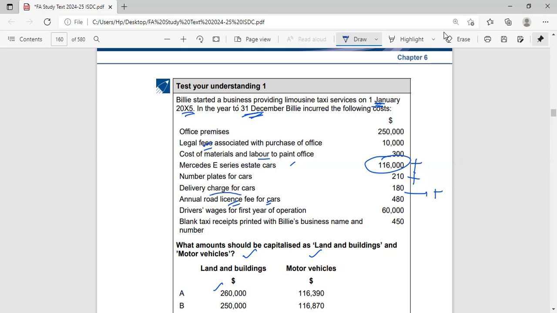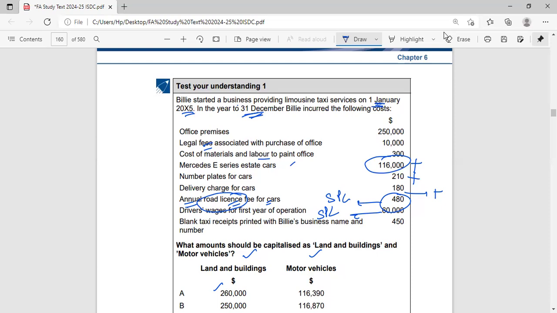Annual road license fee for the cars. This road license is of a recurring nature. We have to incur it every year. It is not a one time expenditure. It is a recurring expenditure, so it will simply be ignored. It will be taken to the statement of profit and loss, and we will not capitalize it. Driver's wages for the first year of operation: no, we will not capitalize it. Why would we? It's not related to my asset, my car. It's just simply the cost of driving it. So we won't take it to the cost of the asset.